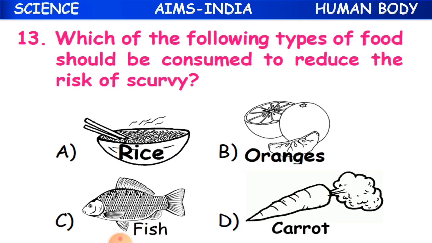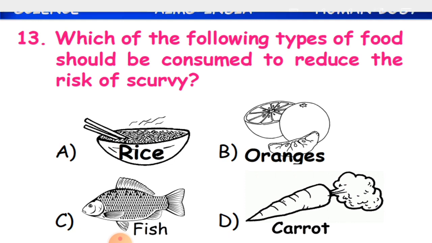The 13th question: which of the following types of food should be consumed to reduce the risk of scurvy? So which type of food should be taken to avoid getting the disease named scurvy?